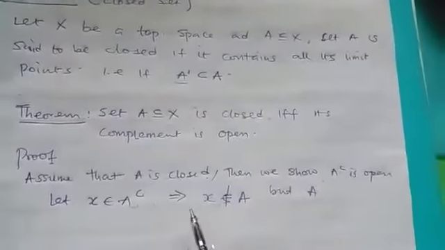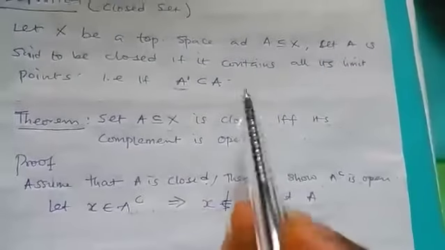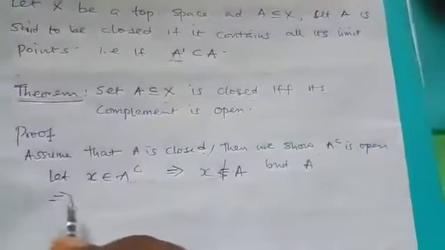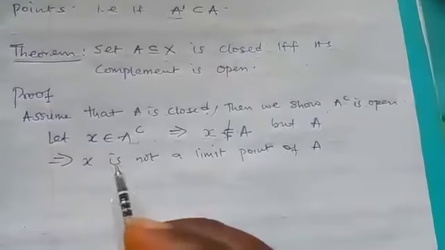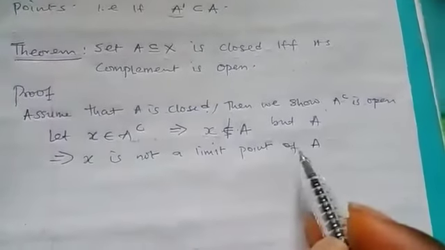But here S is not in A, so definitely S is not a limit point. This implies that S is not a limit point of A. Then, by the definition we have here, if something is not a limit point, the following will happen.